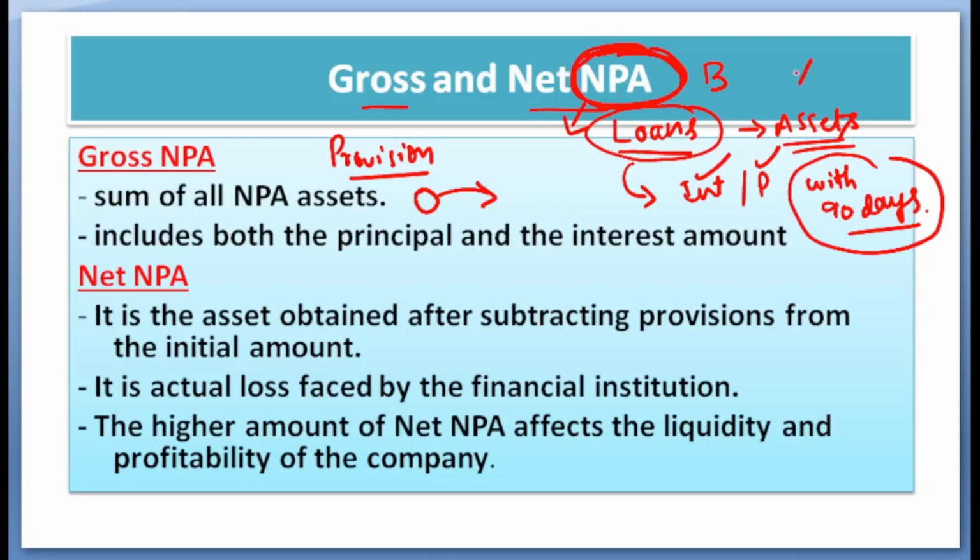Say you have given a loan to Mr. X of 100 crores. You know that after 90 days Mr. X hasn't paid money. So after 90 days you will think, okay, he's not going to pay me 100 crores. I'll think it is a risk, so I'll keep a 10 crore provision. Maybe he may not pay the loan. But after 180 days, you will increase the provision as per RBI rules. You will start keeping 30% of this 100 crores, because even after 180 days, he has not paid anything.